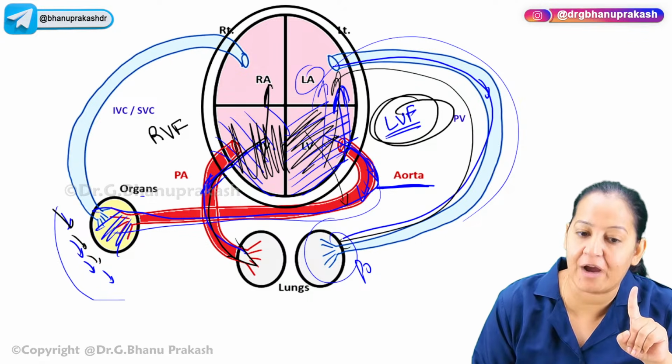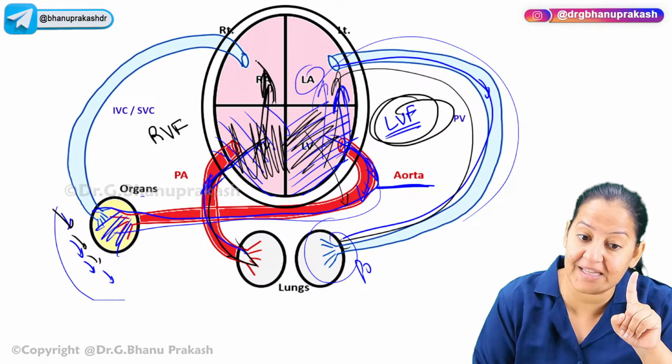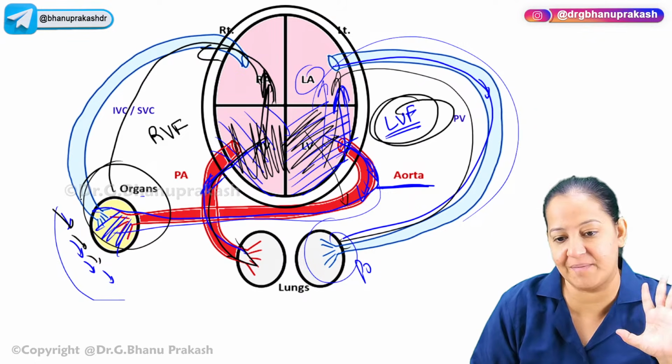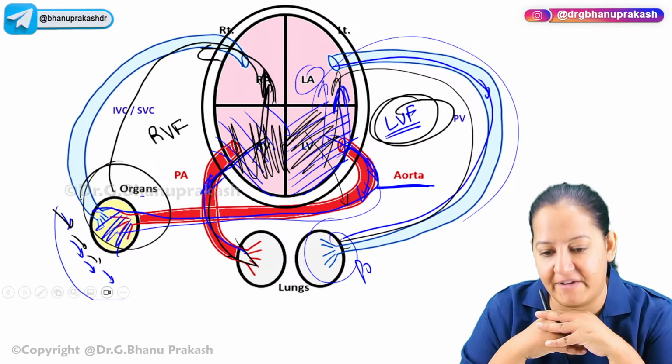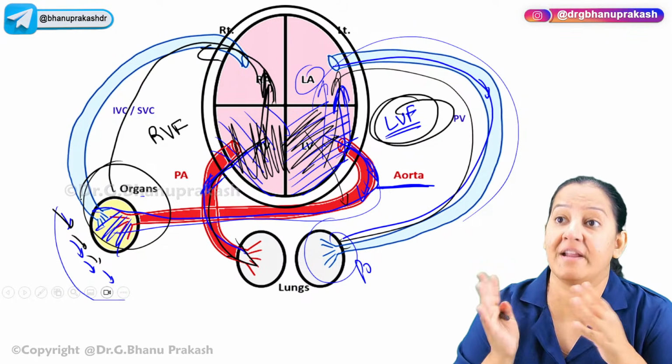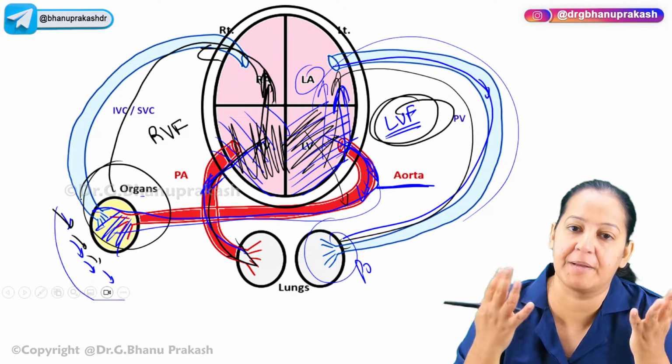And again, it is going backward. If it is going backward, it is going in SVC, IVC, and all the organs it is accumulating. All the organs internally in the body can have edema. So in left heart failure, the person has only pulmonary edema. And in right heart failure, the person has edema of multiple organs in the body.